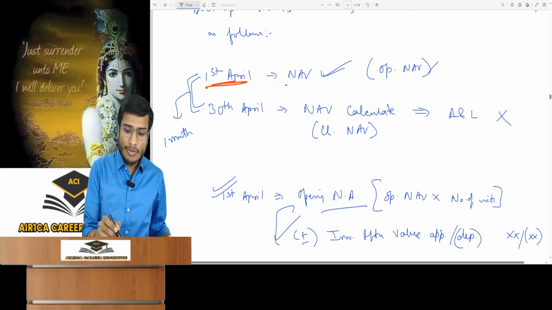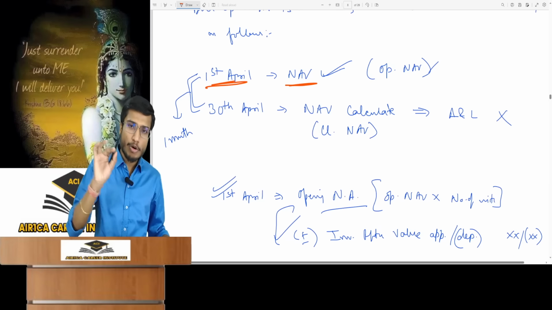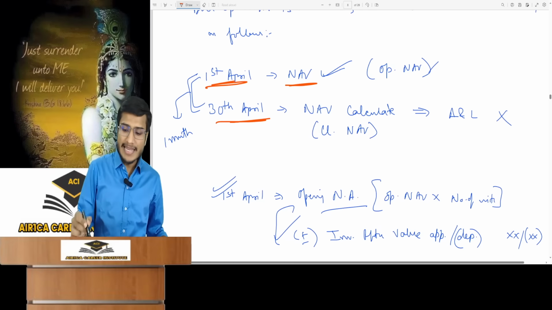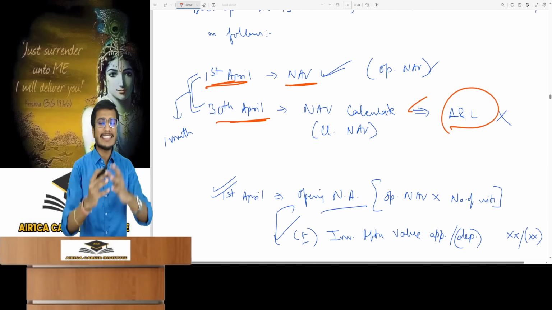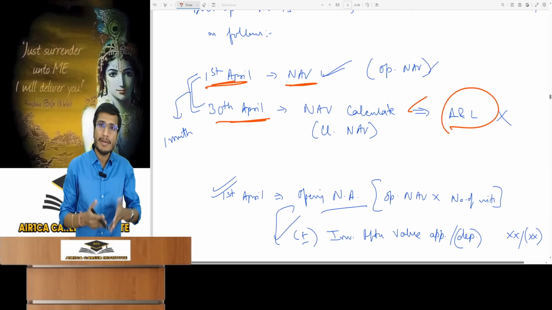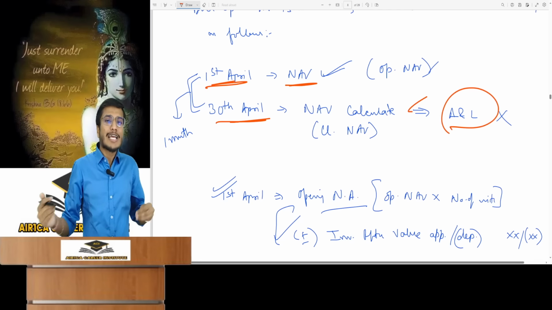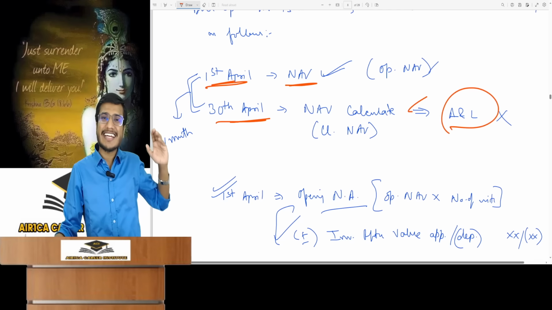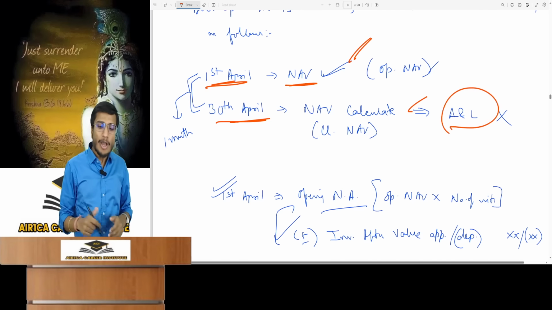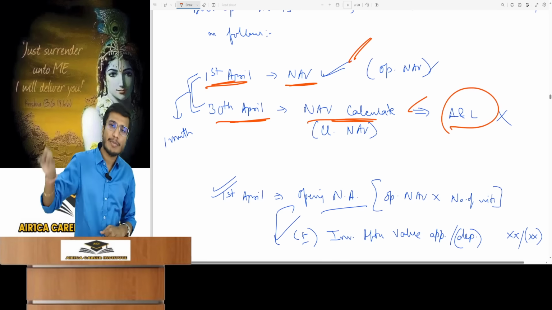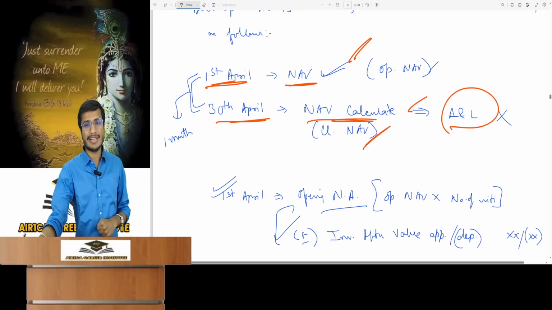Suppose the mutual fund's NAV which was there on 1st April is given in the question. It is asking you to calculate the NAV for 30th April. On 30 April, balances of mutual funds assets and liabilities are not known. So how do we calculate today's NAV? So you are given a different NAV for when? 1st April. So this becomes our opening date. The description given is our opening NAV, and when we calculate today's NAV, it will be the closing NAV.